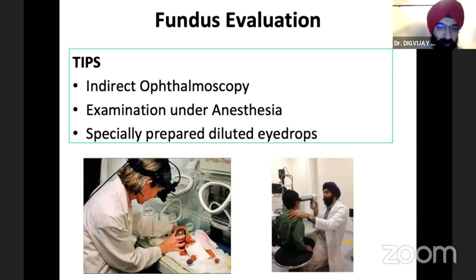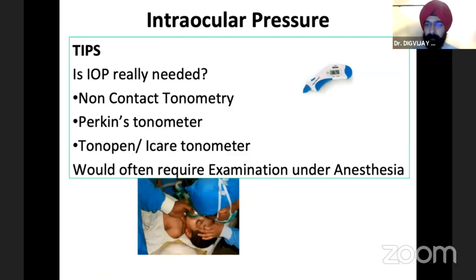For the fundus evaluation, indirect ophthalmoscopy works very well, or I sometimes use a portable fundus camera, as you can see in the picture on the bottom here. That's a non-mydriatic camera, so you don't have to dilate the child, and the child, for one second, gets you a good image. You can have a look at it. But mostly when the lighting is very high, they're not happy, so you need to use low illumination on the indirect when you're going to look at the fundus. Of course, an examination under anesthesia can be used here. And the eye drops for very small children need to be specially prepared and diluted. That is very, very important.